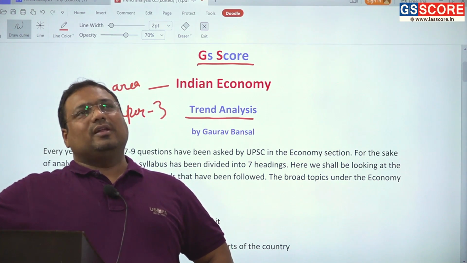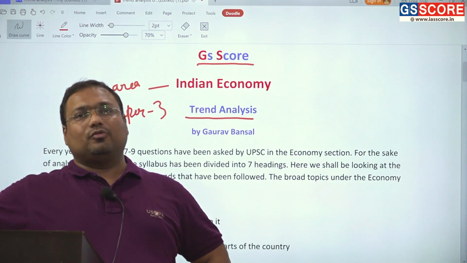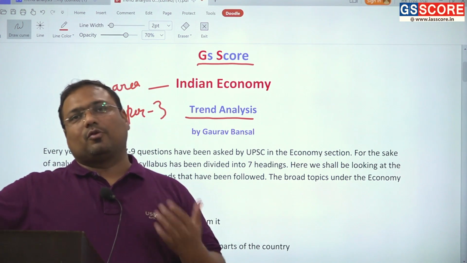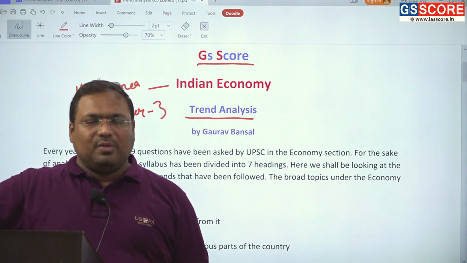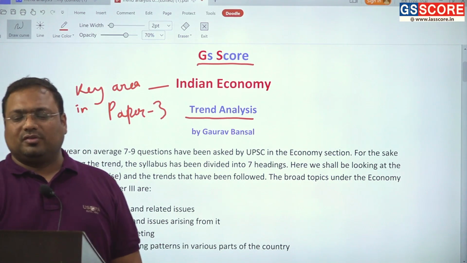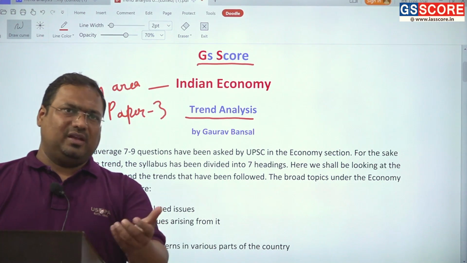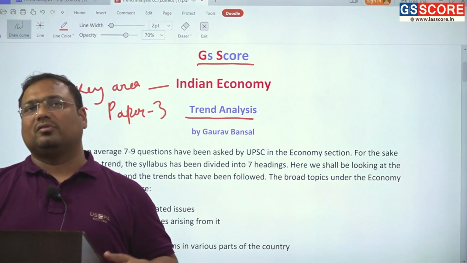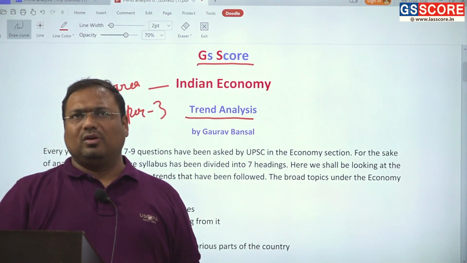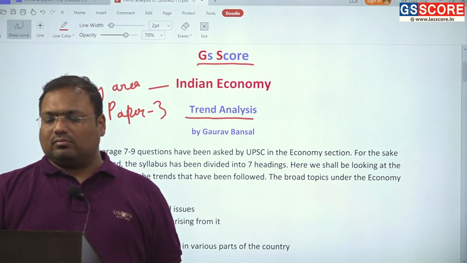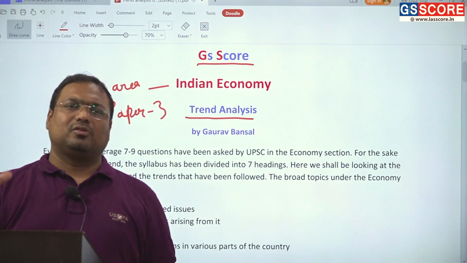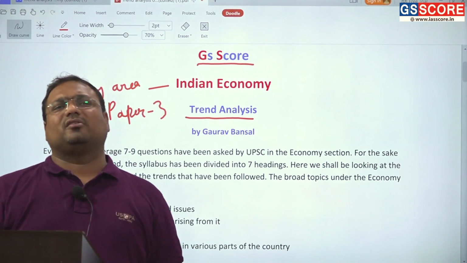If you look at the nature of questions, it has changed a bit. But if you look at the areas from where questions are asked, we will not see much of a change. Generally, the division is still similar to what it used to be. Just that some areas have not had questions in the last 2-3 years, whereas from other areas more questions have been asked in recent times. But in general, we have a similar kind of division in agriculture, budgeting, and other aspects of economics.